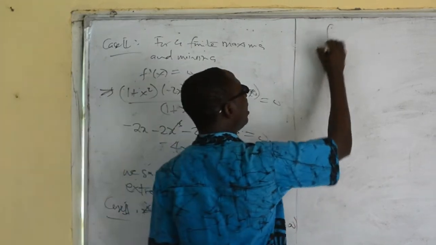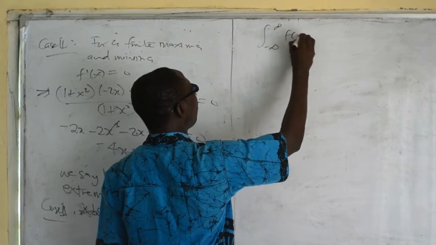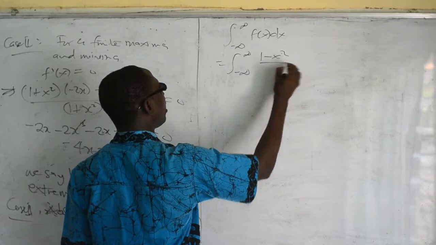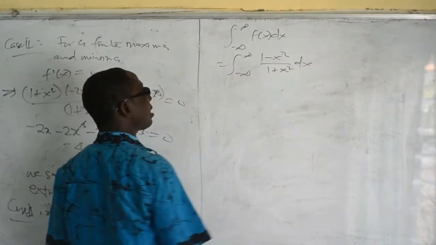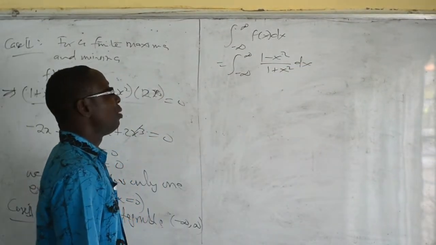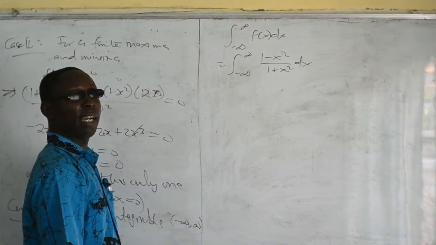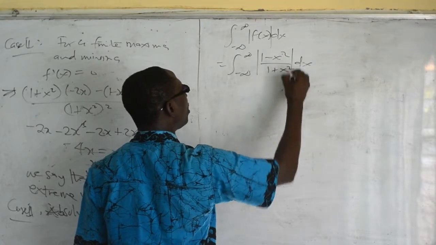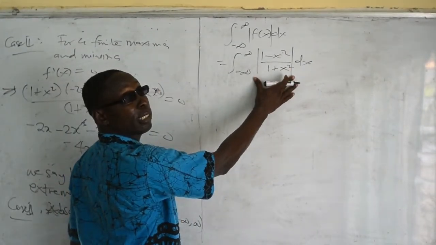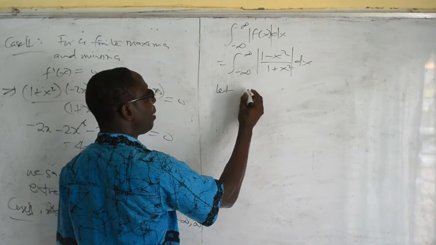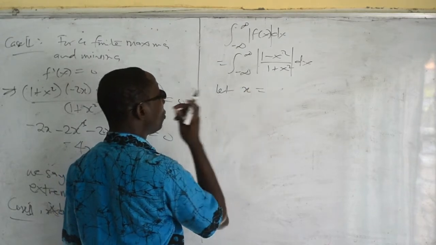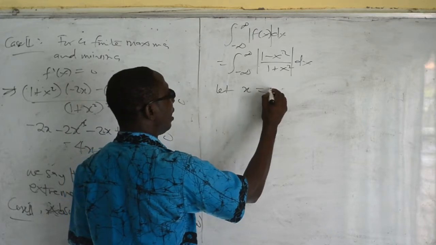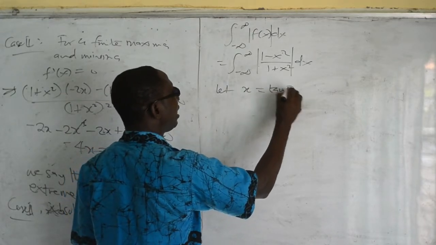It says that we can integrate between negative infinity to infinity the absolute value of f of x dx. And we have this (1 minus x squared) over (1 plus x squared) dx. We should be able to integrate this. Okay. Certainly, when you integrate, of course, there is an absolute value sign here, meaning that everything that is here is supposed to be positive. And this one, you can solve it by saying let x is equal to tan theta.